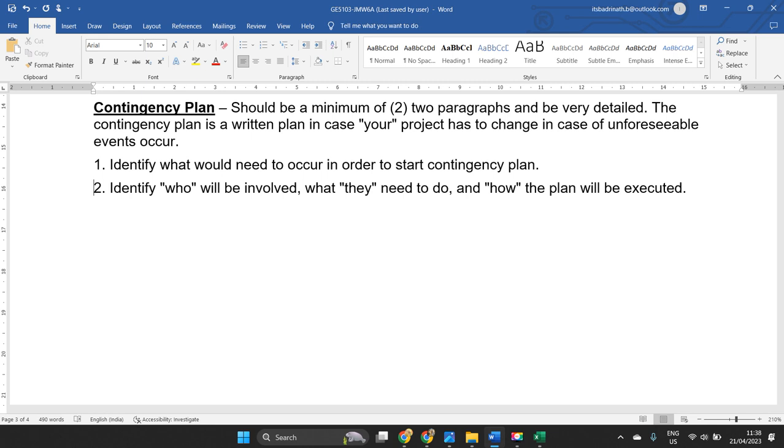It means that if the project is a $1.5 million project, at least 10% of that project's worth will be allocated as contingency budget. Okay, so that can be used to complete the project within the scheduled time and within the estimated cost. So this is all about the contingency plan. Please cross check from the internet about these two questions and address them in two different paragraphs. By that, the contingency plan is complete.